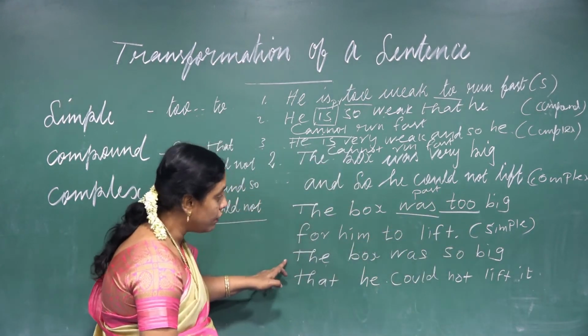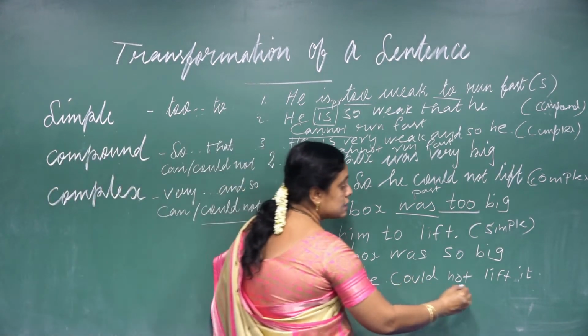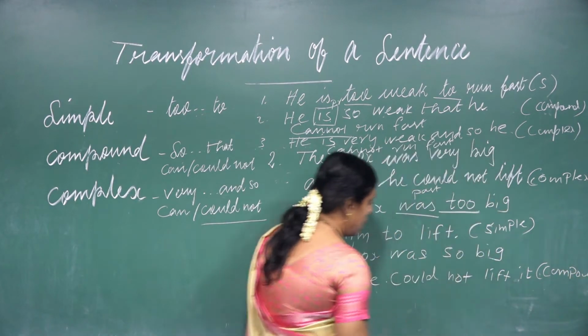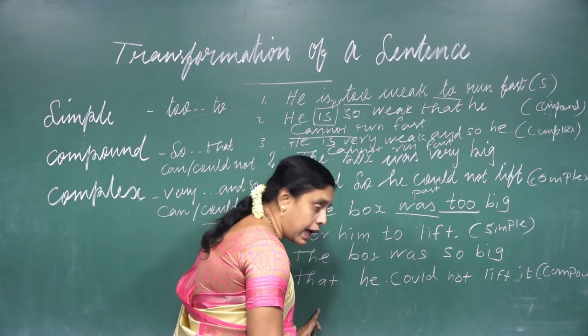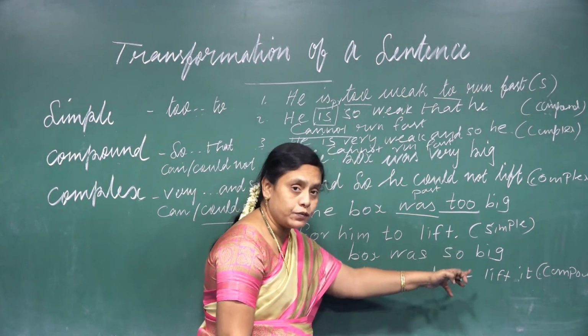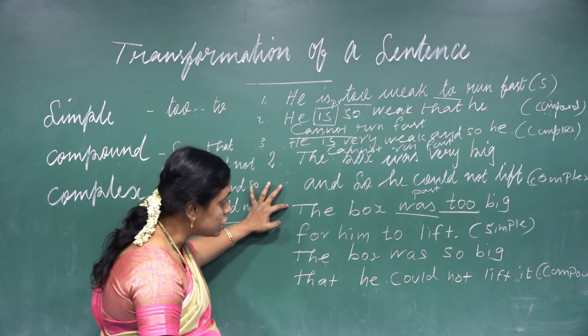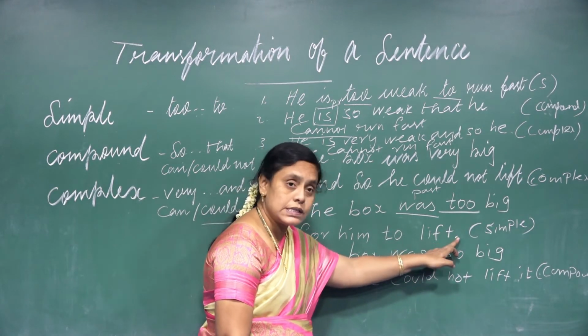But here, what type of sentence is this one? So this is compound. This is the compound sentence. And now see this: the box was so big that he could not lift it. Now in the simple sentence, how do you have to write the sentence? The box was too big for him to lift. So this is the simple.